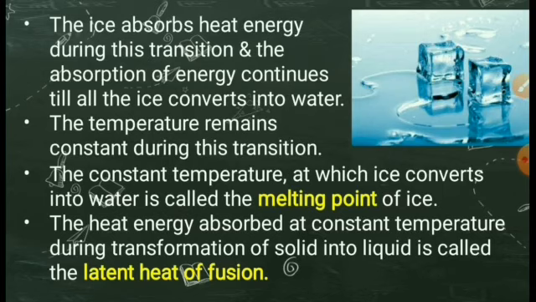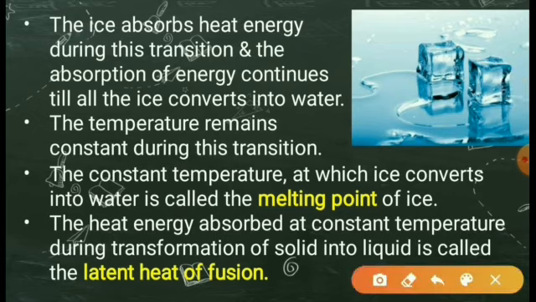Thus, the heat energy is utilized for weakening the bonds between the atoms or molecules in the solid and transforming it into liquid phase. This heat energy absorbed at constant temperature during transformation of solid into liquid is called the latent heat of fusion.